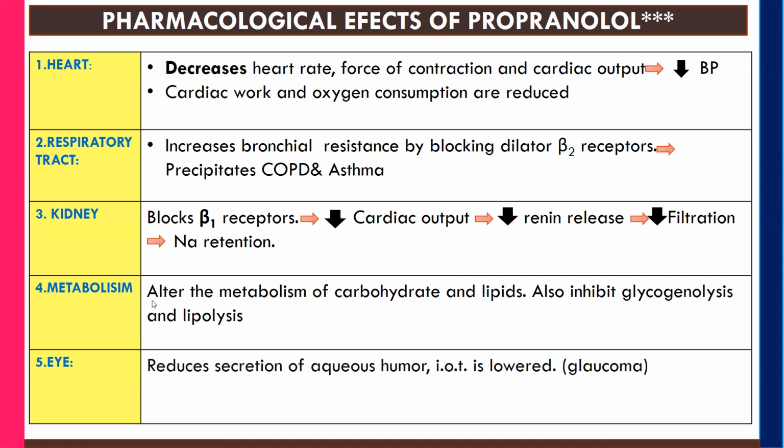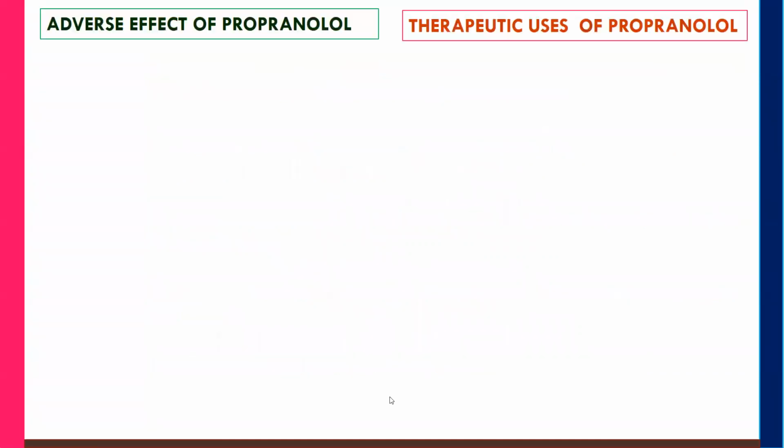As for metabolism, propranolol is going to alter the metabolism of carbohydrates and lipids, and it is also going to inhibit glycogenolysis and lipolysis. On the eye, it reduces the secretion of aqueous humor, intraocular tension is lowered, and it can be useful in the treatment of glaucoma.